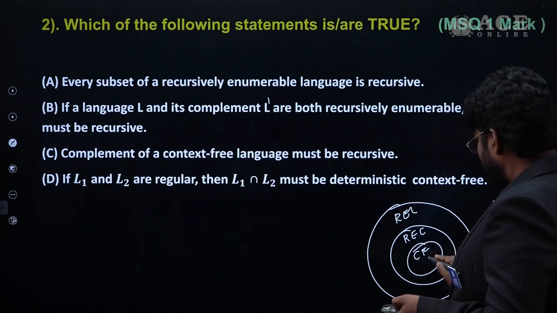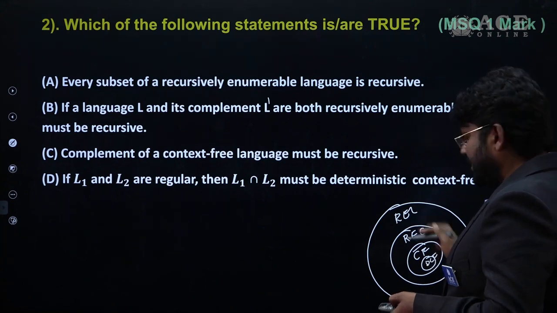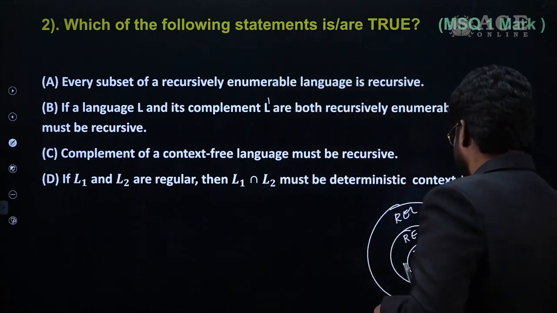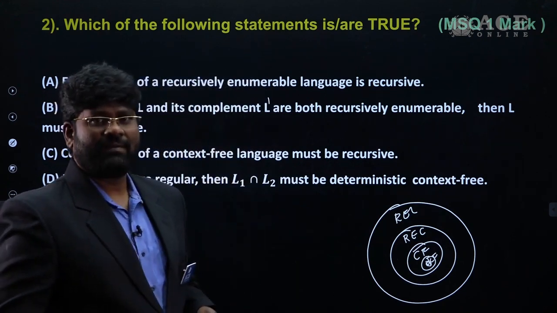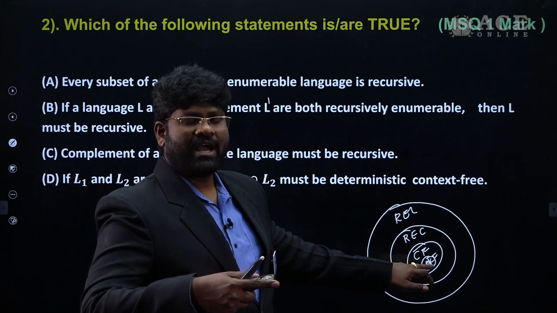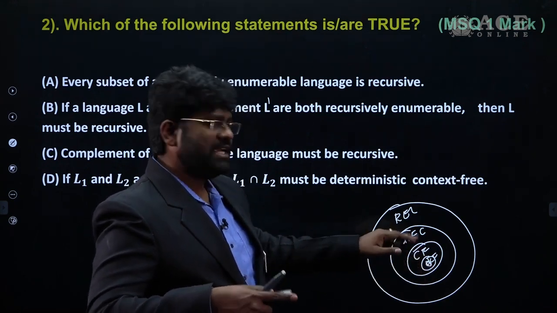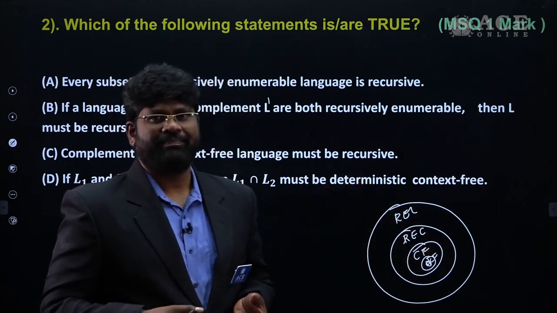Further within this there are DCFLs. Within the DCFLs again there is one more subset, the regular languages. So the first is regular, on top of it DCFLs, on top of it CFLs, on top of it recursive languages, and then recursively enumerable languages.